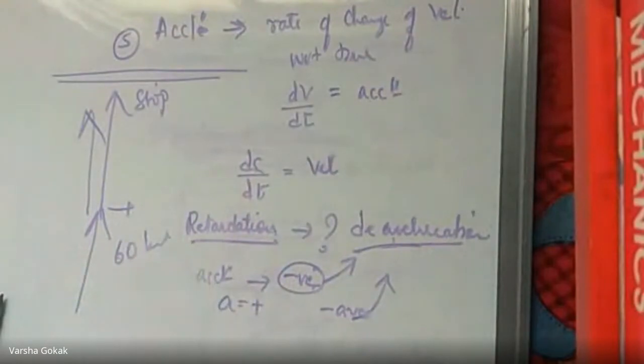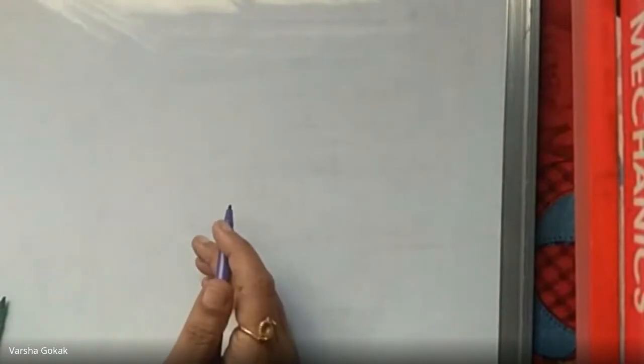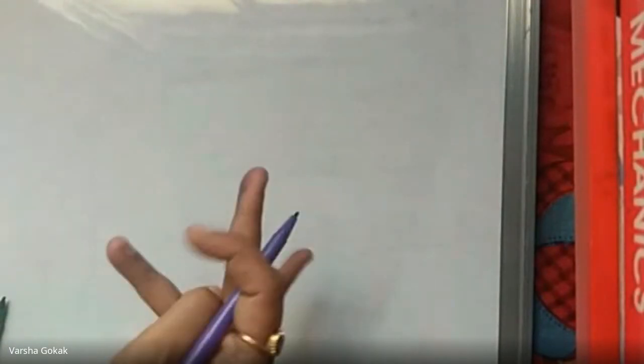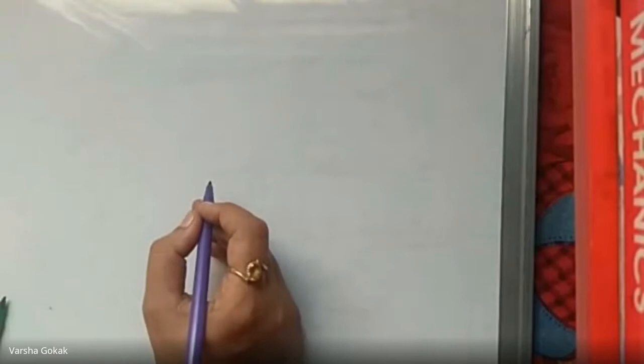So try to understand those with live examples rather than mugging up the definitions or the formula. Okay, because that would be easier for you to solve the numericals later. That is why I'm telling. Okay, then we have all the definitions of units. What are the units of acceleration?